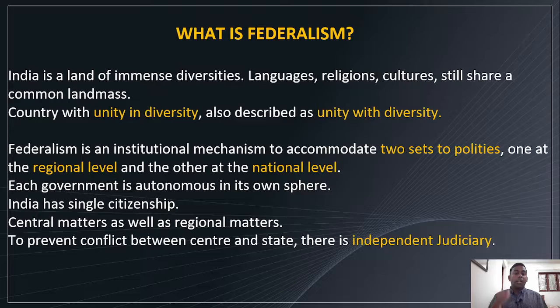Okay, each government is autonomous in its own sphere. What is that? Central government has its own power, state government has its own power, and both can share some other subjects, right? You know, in schedule 7 we have different lists, right? Union list, state list and concurrent list. Yes, so we will look at those topics in the coming chapters.